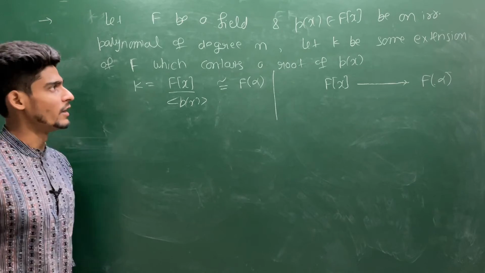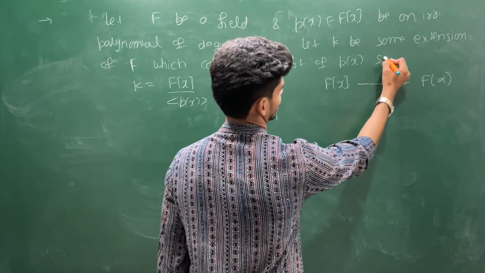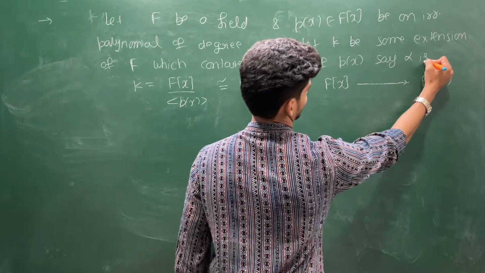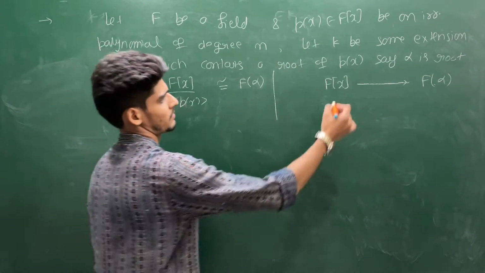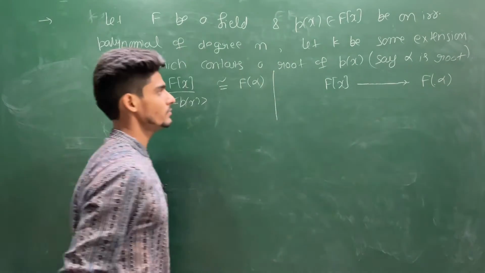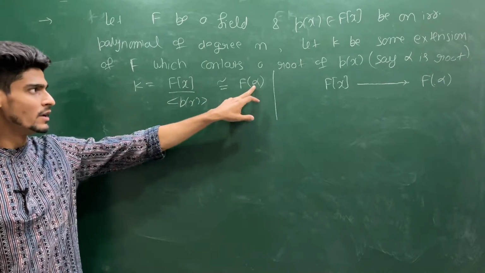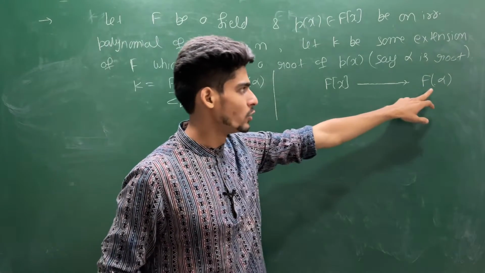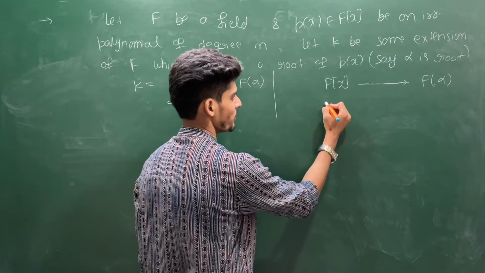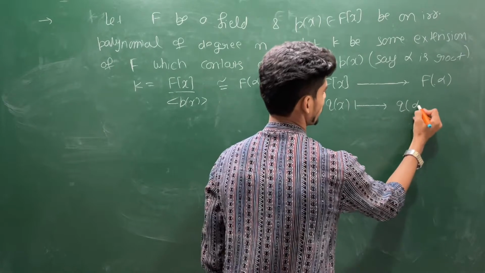This F(alpha), okay. See, alpha is a root of this polynomial, and this is irreducible, so this alpha cannot be inside F. From F[x] to F(alpha), you have a natural map. You can define it in this manner. q(x) goes to q(alpha).